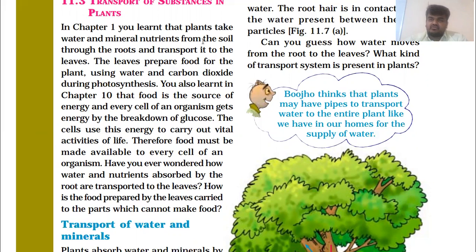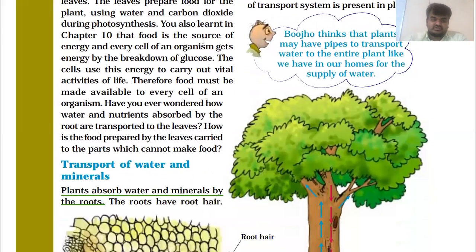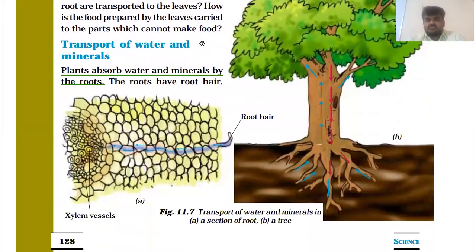As it is for plants, these leaves are making food, but how are they sending the food to the other parts which cannot prepare food? So let's discuss transport of water and minerals.